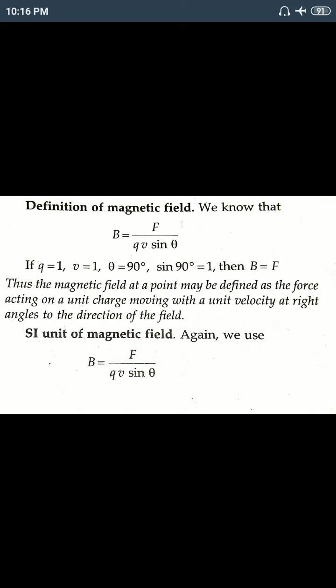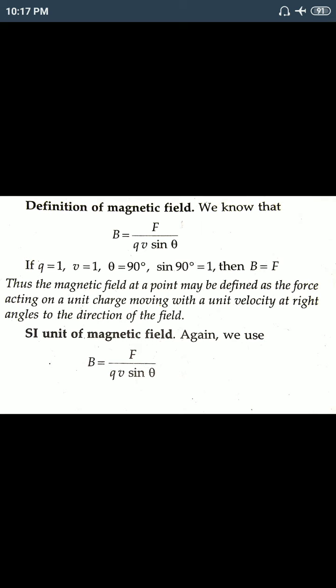When the sine value is 1, then it will be 90 degrees. That's why we take theta equals 90 degrees. So we get B equals F. From that equation we can say that the magnetic field at a point may be defined as the force acting on a unit charge moving with a unit velocity at right angle to the direction of the field.